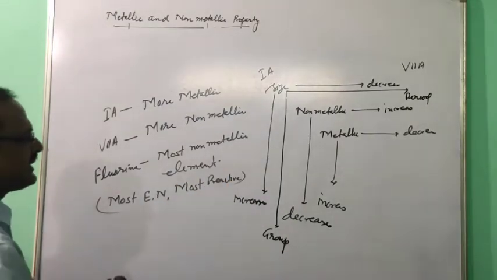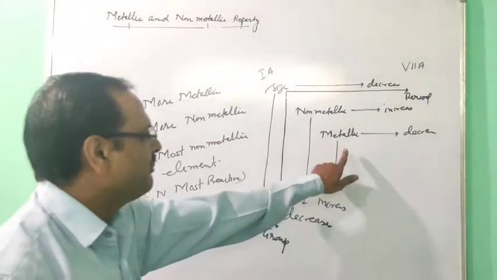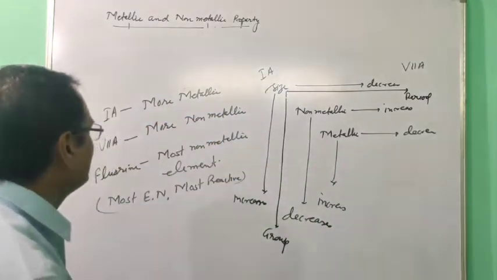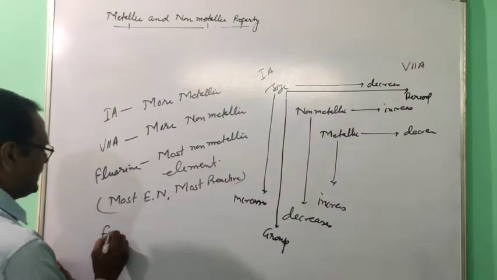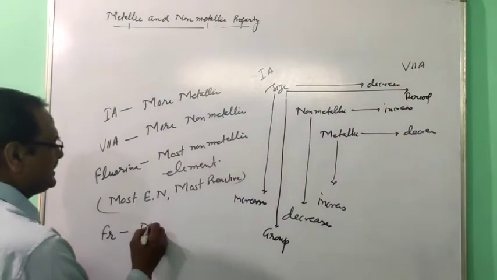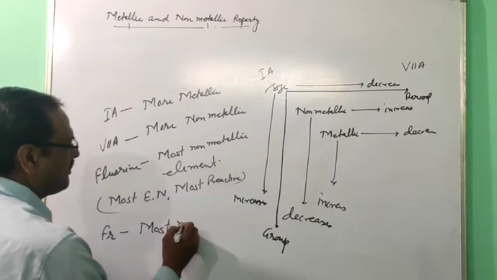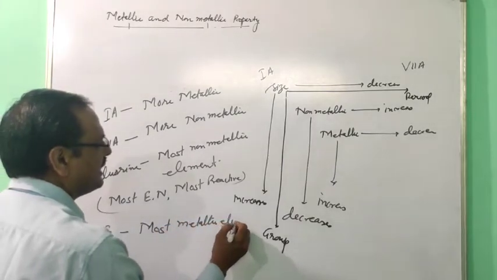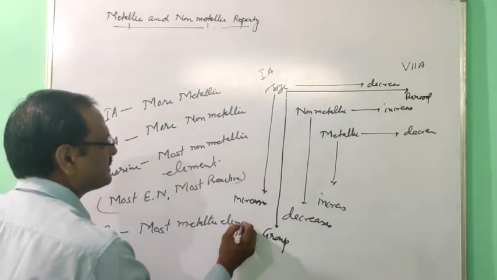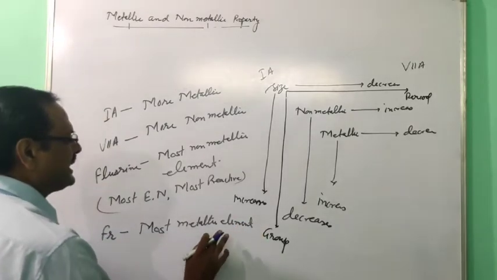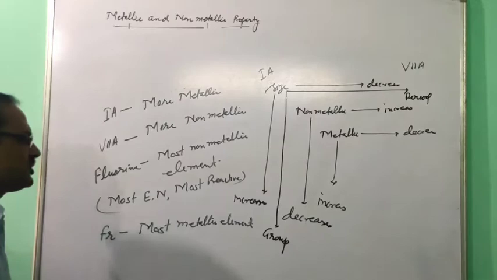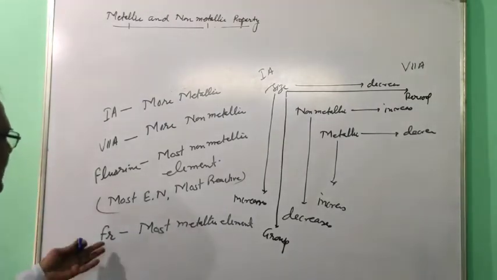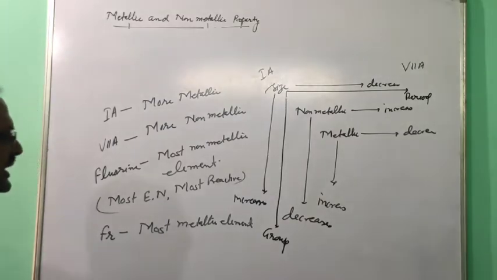Then for the most metallic, I have seen that metallic character in a group increases going down, so the last element is francium. Francium is the most metallic element, or most metallic metal. If you want to give the position to cesium, then since francium is radioactive, you can give the position to cesium.